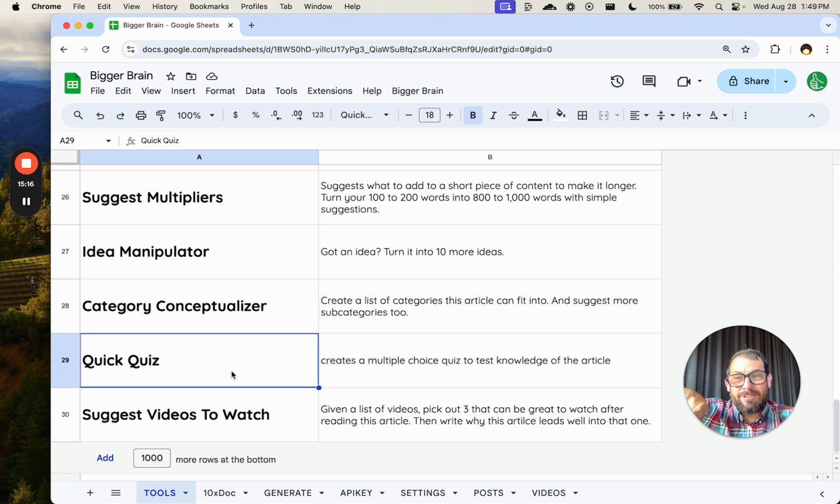What I do use, though, is Quick Quiz. This is fantastic. It creates a little multiple choice quiz, just one question and a few answers. You can use this at the beginning of your article to say, "Hey, if you can answer this, you probably don't need to read it." Or at the end and say, "Hey, this is what we covered. Can you answer this question now?"